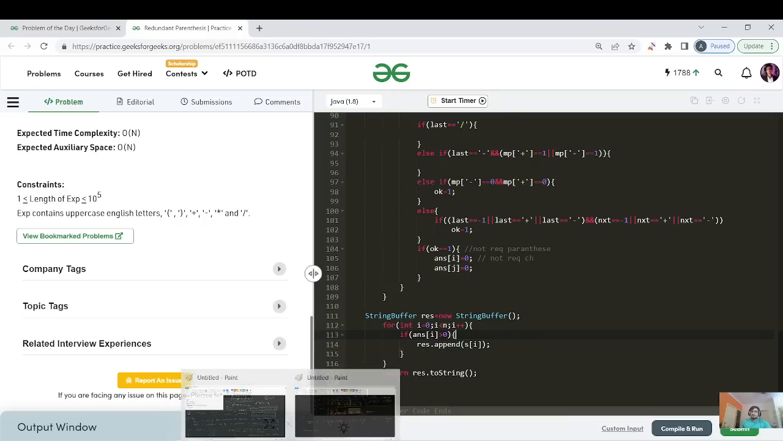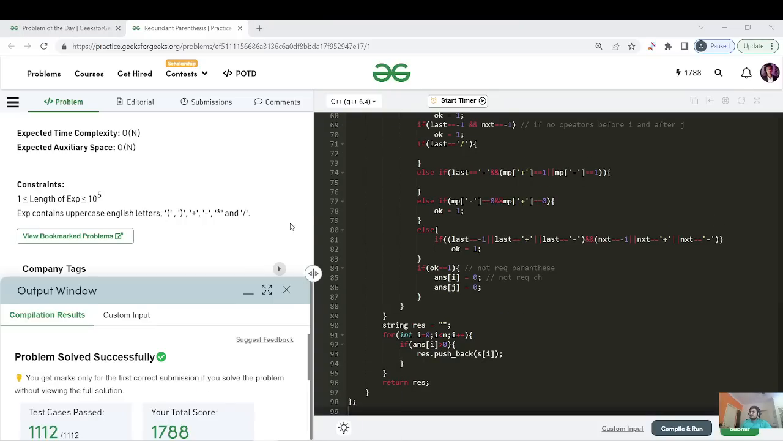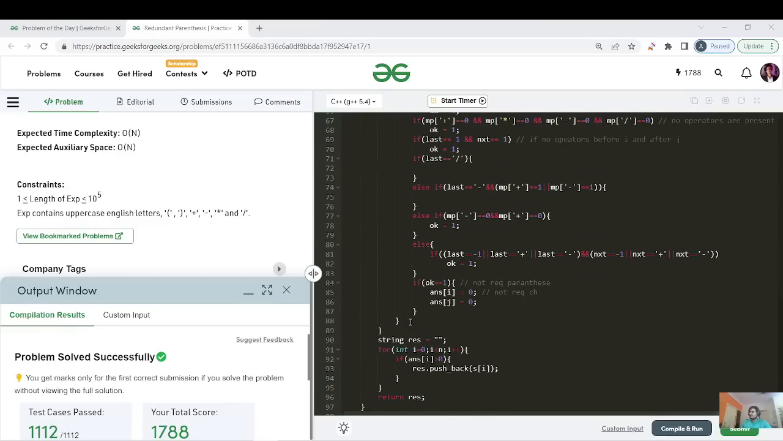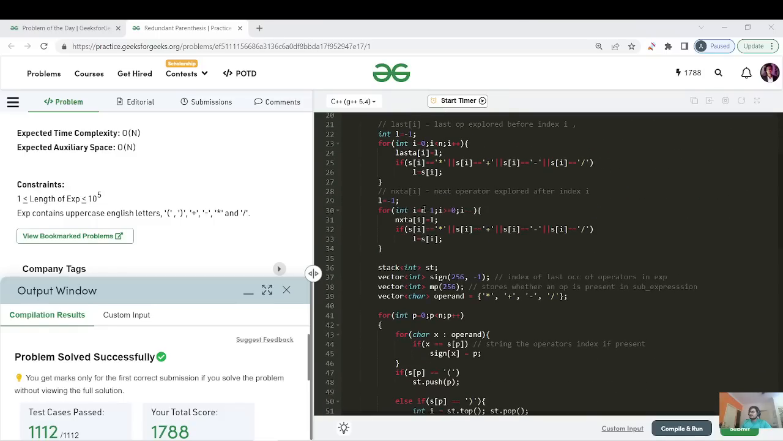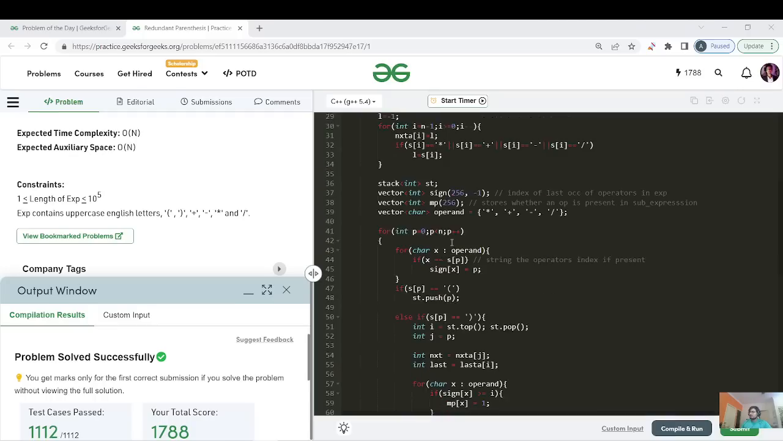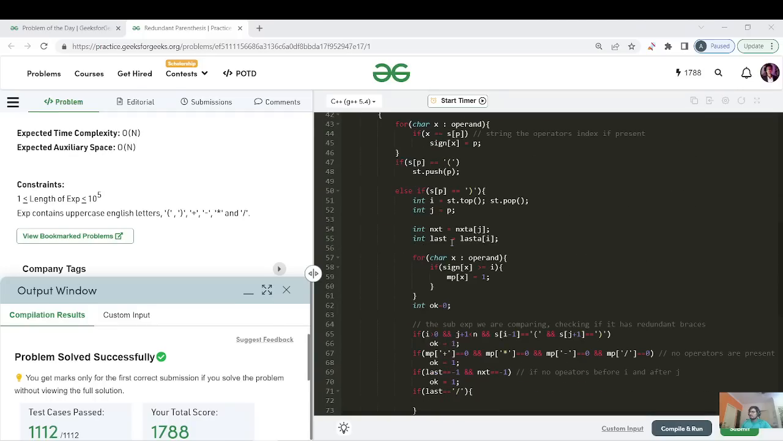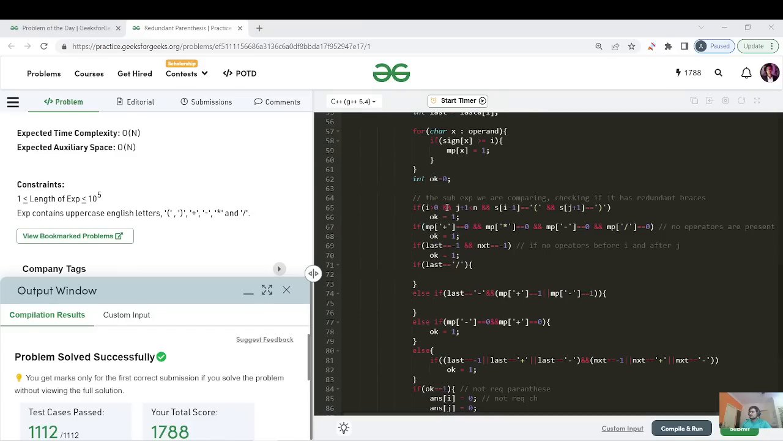Now let me give you the C++ code as well. You can see the C++ code, and it has been successfully submitted. Let me scroll it for you. The same thing we have done, right? We made 3 vectors, 2 for loops, 1 stack, and then two more vectors, right? Since we have used 4 vectors, the space complexity will be O of n, right?